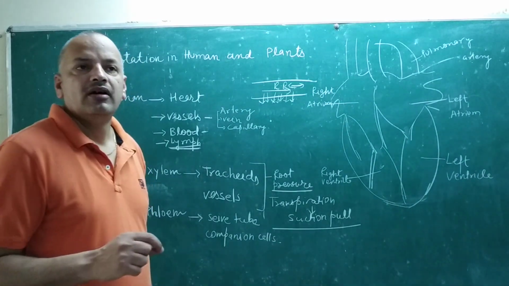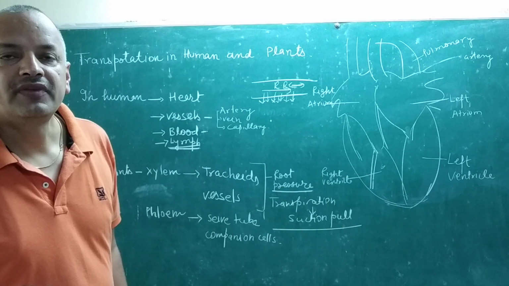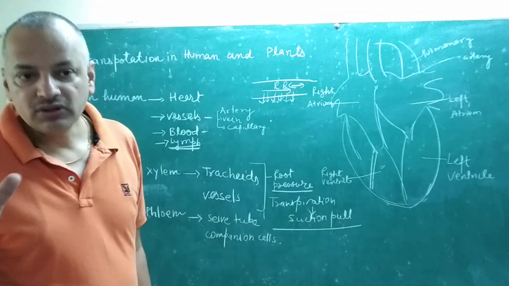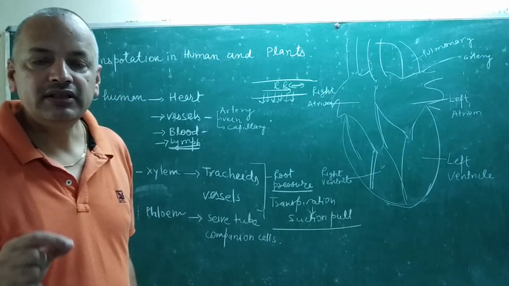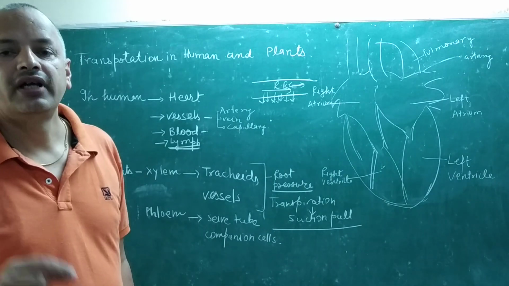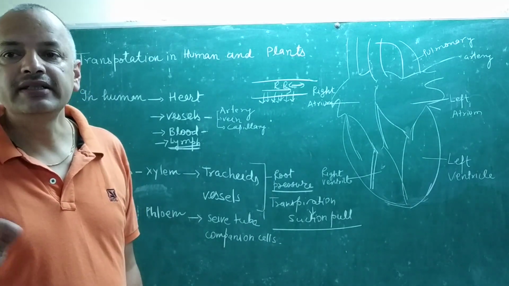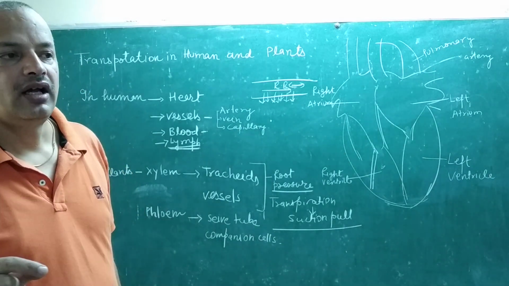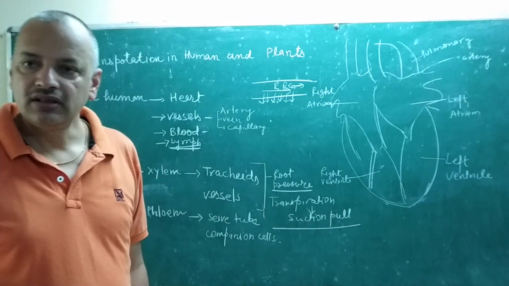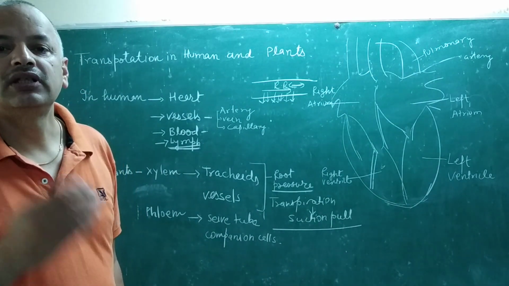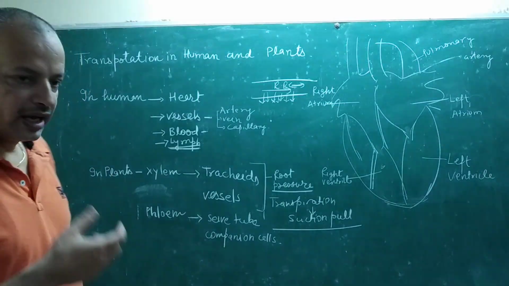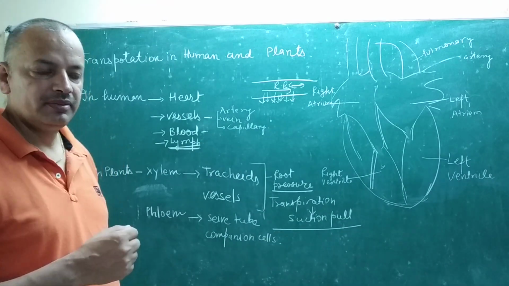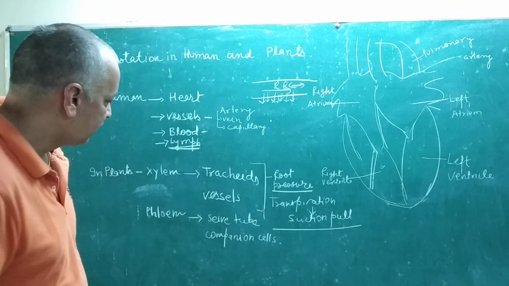Second, material has to be transferred to every portion of the plant body, that is food. Food is synthesized inside the leaf, and the leaf is present only in the upper portion of the plant, so it has to be transferred to every portion of the plant body.